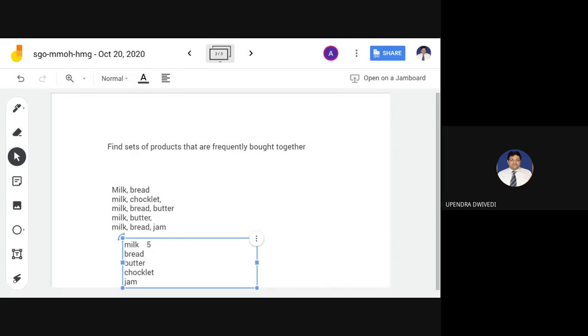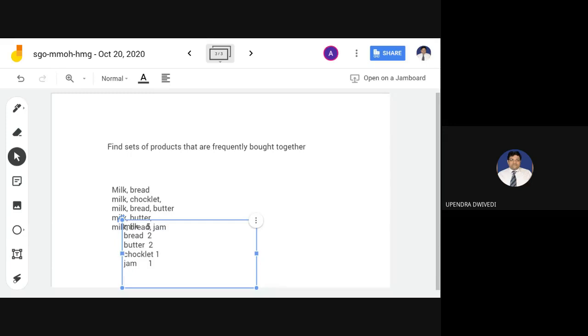Bread has been bought 2 times. Butter has been bought 2 times. Chocolate has been bought 1 time, and jam has been bought 1 time.